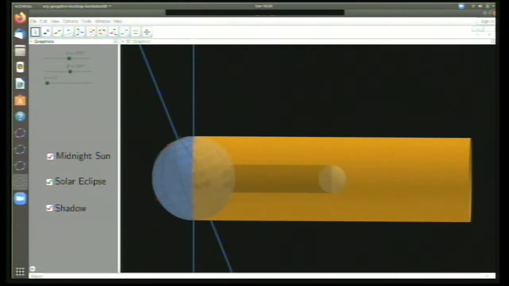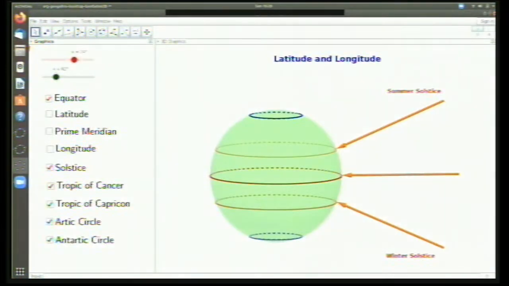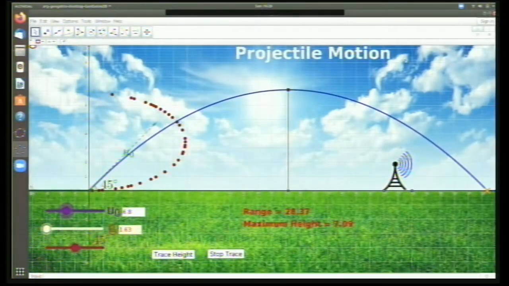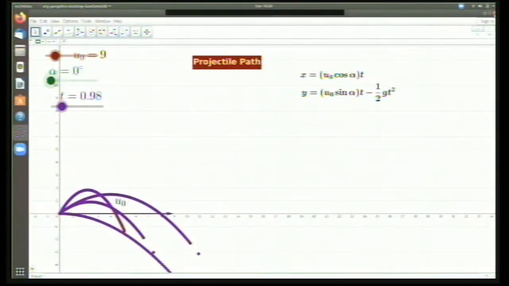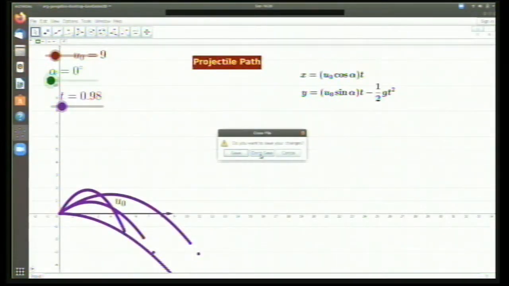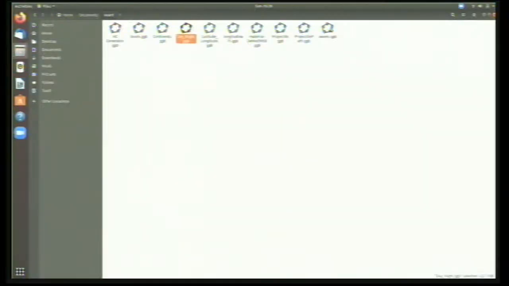Now I'll just close this applet, because many applets opening takes a lot of heavy CPU space. So I'll just open the others. The next applet that we are going to look at is related to waves. Now I'll show you. Waves is normally a very difficult topic as far as physics is concerned.